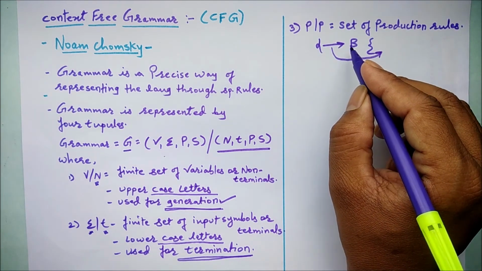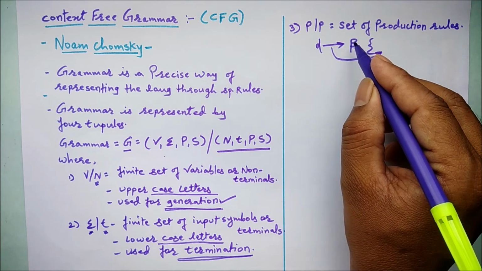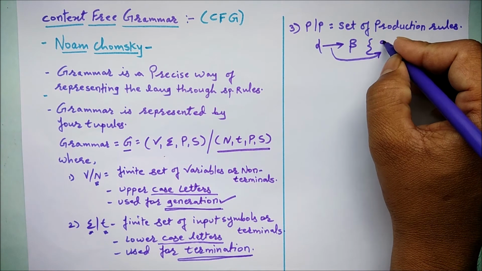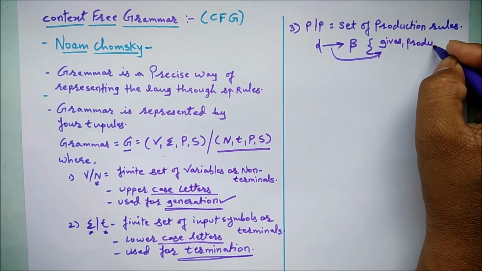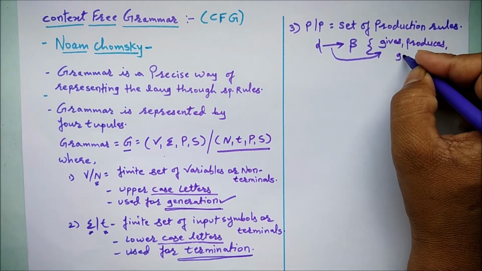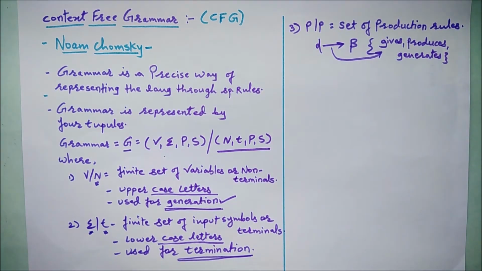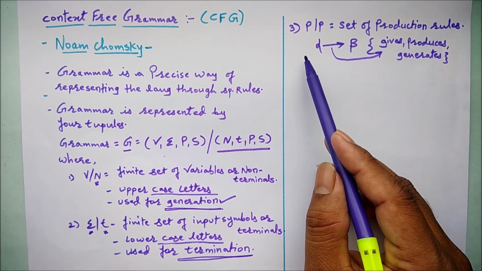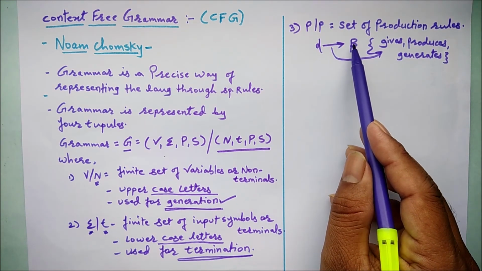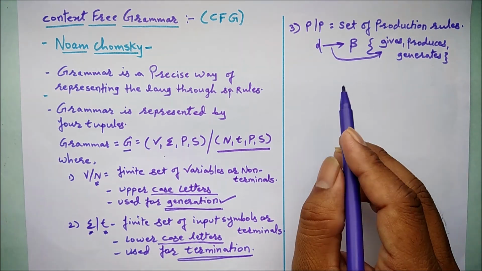Alpha gives beta. The LHS entity gives some RHS entity. So this arrow can be said as gives, produces, or generates. This is the third symbol, the set of production rules: some LHS part in the grammar gives us some RHS part.